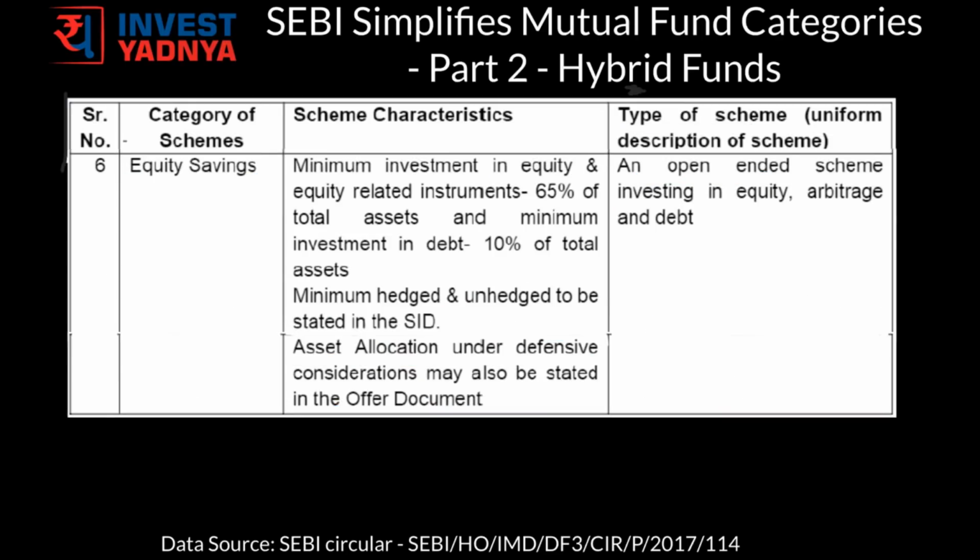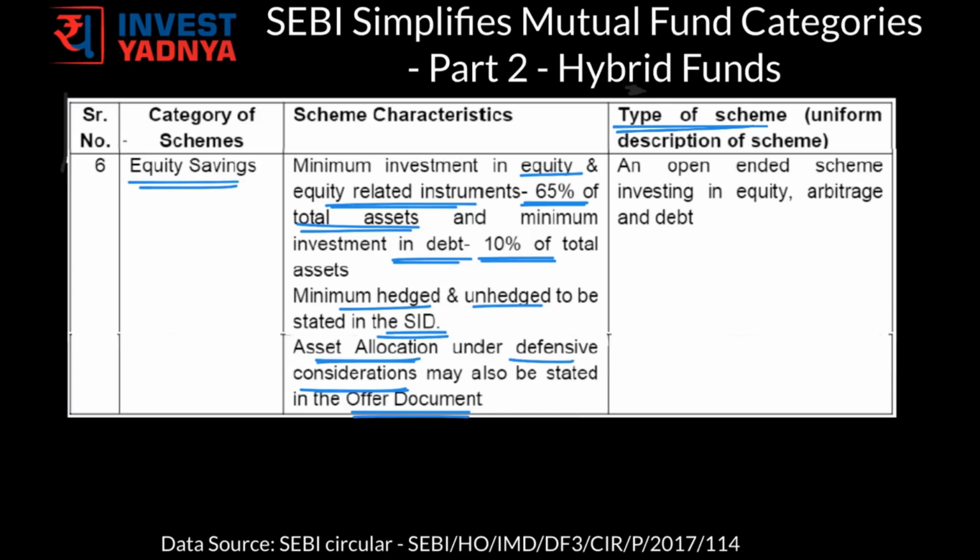And the last category in hybrid schemes is equity savings fund. These funds need to have a minimum of 65% of their total assets in equity and equity related instruments, and they need to have a minimum of 10% of their total assets into debt. These funds would have to specify minimum hedged and unhedged allocation in their scheme information document, along with asset allocation to be followed under defensive considerations in the offer document. In the type of schemes, these funds have to specify that these are open-ended schemes investing into equity, arbitrage, and